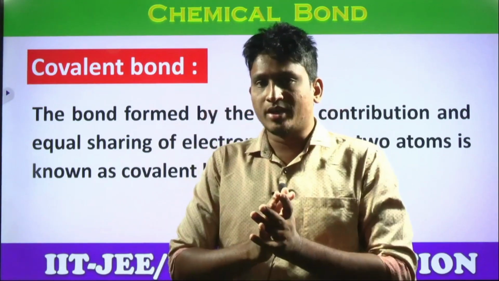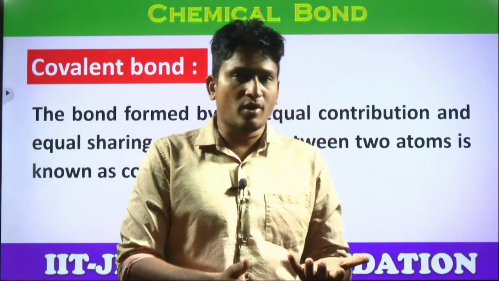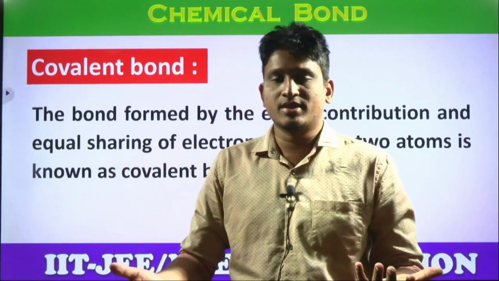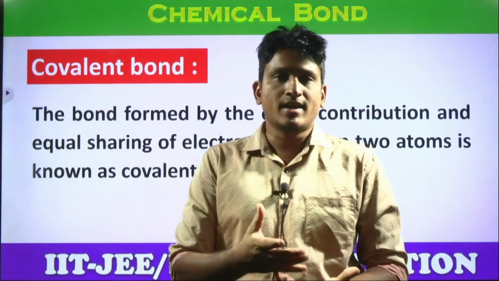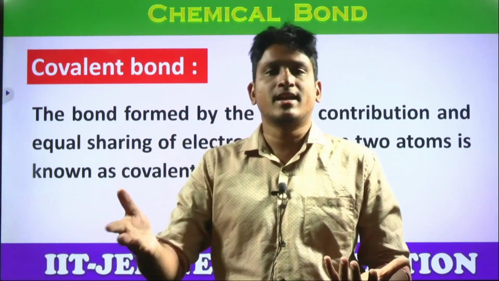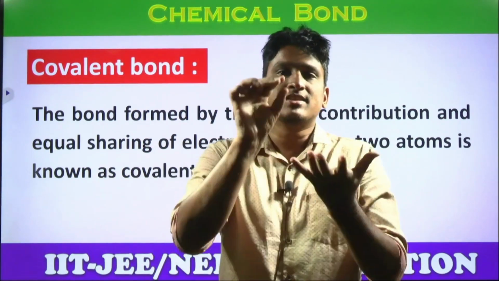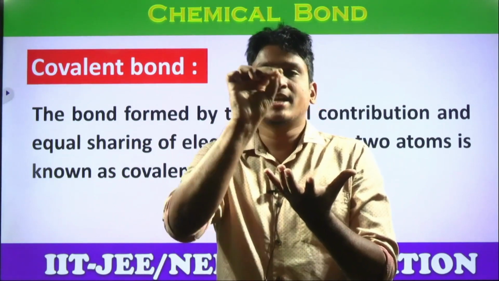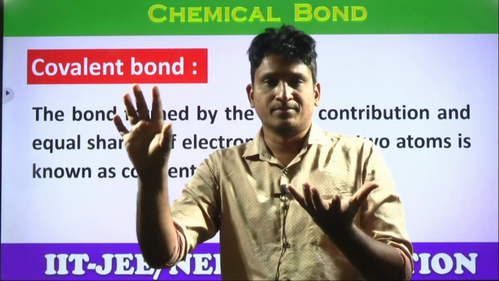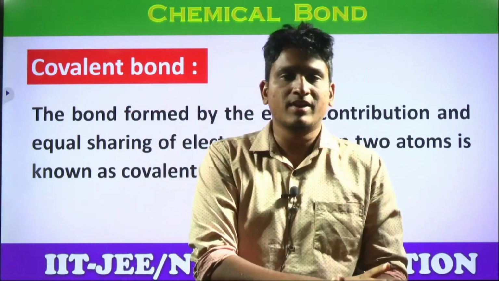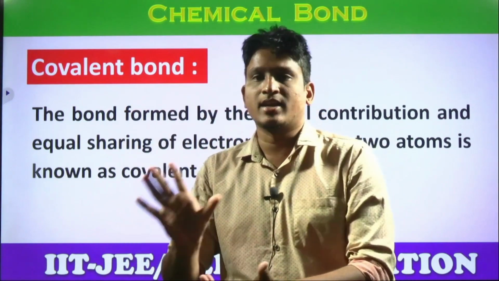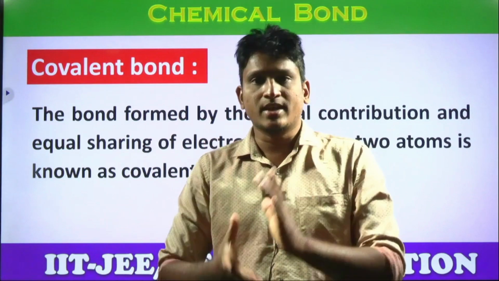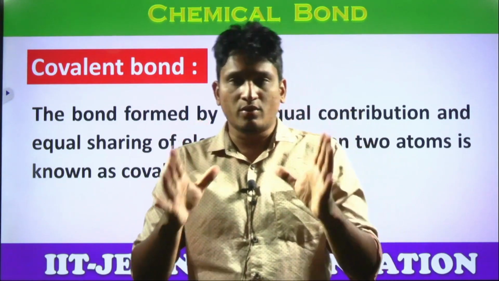In ionic bonding, students, there is a cation formation and there is an anion formation, yes or no? That means one atom loses electrons, the other atom gains electrons, right? So that means electrons clearly get transferred from one atom to another atom, yes or no? So we'll end up with a cation and an anion, right students? That is ionic bonding. Then what is happening in covalent bonding?